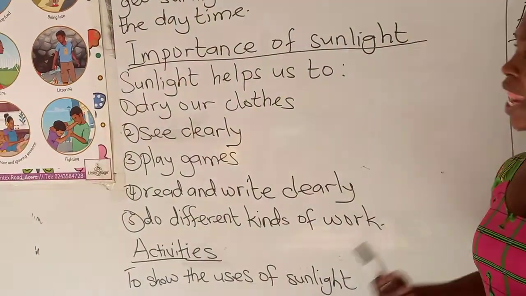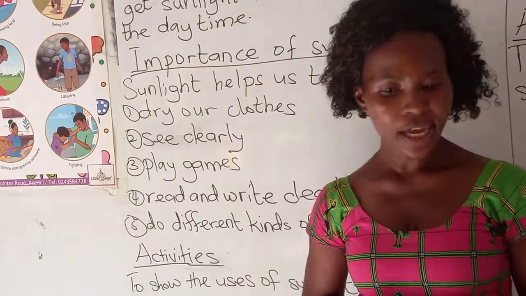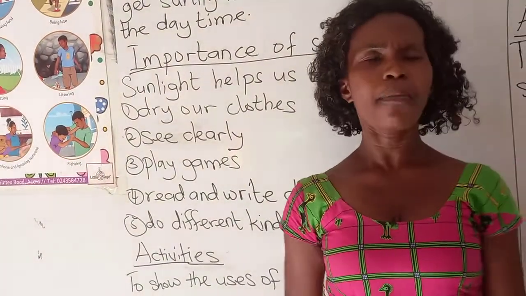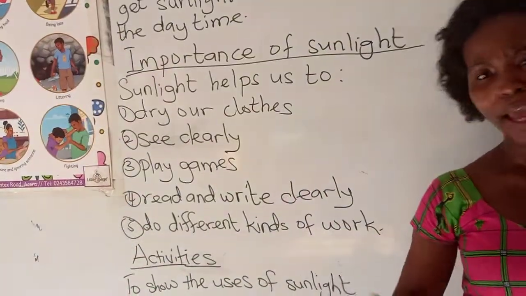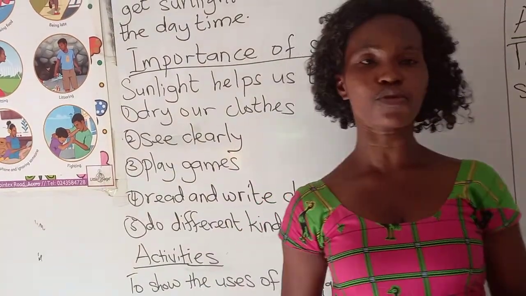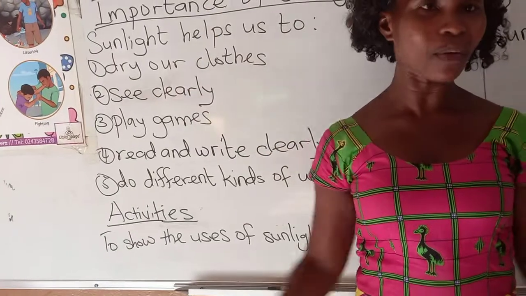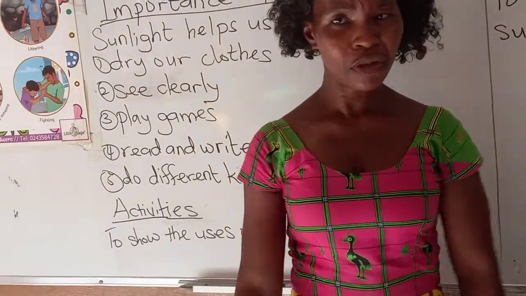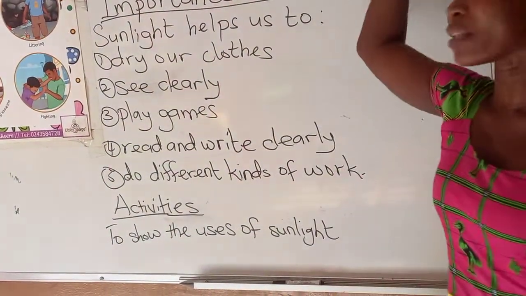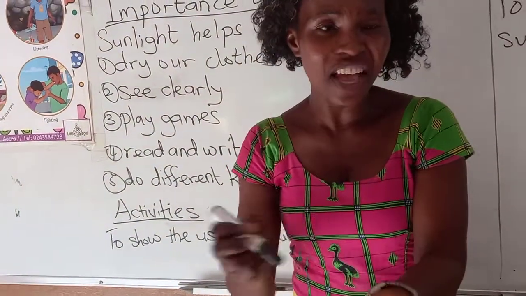Read and write clearly. If you remember, when you come to school and it's about to rain and the weather is cloudy, do I write exercises on the board for you to copy into your exercise book?